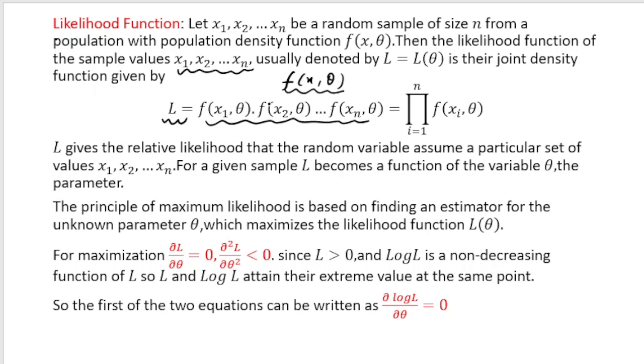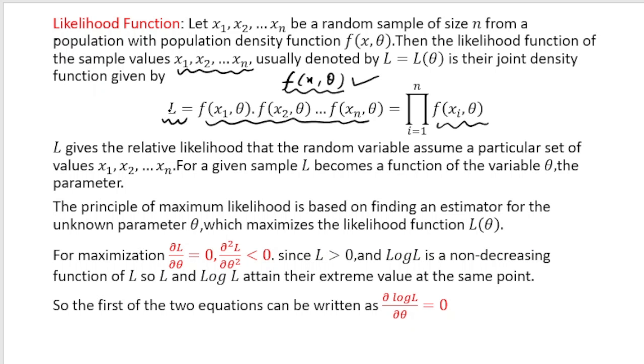We have talked about this kind of function in the sufficiency video also, but just for the sake of completeness I have reintroduced it. You have a population density function given by f of x, theta, and if you have a sample from x1 to xn, then you take the product of f of x1, theta, f of x2, theta, up to f of xn, theta, and this is what you get.